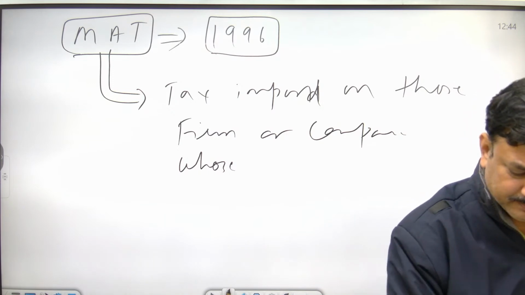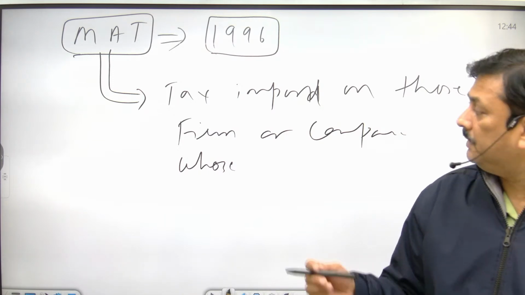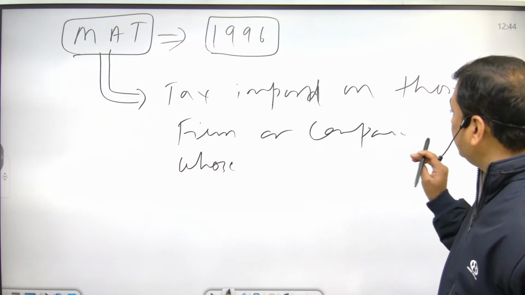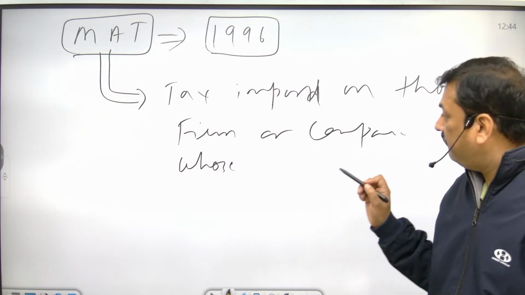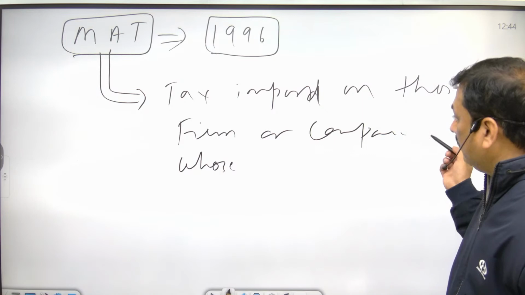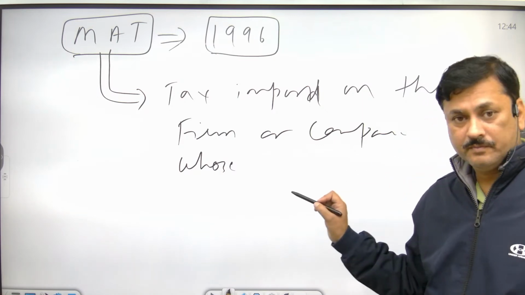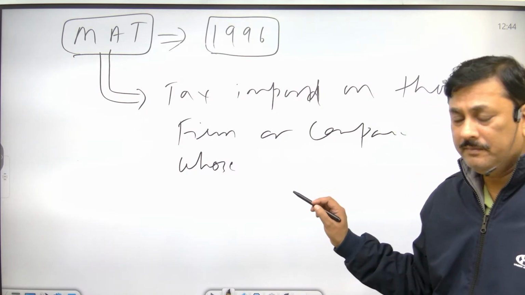This minimum alternate tax is imposed on the firms or companies whose income is more than book profit.